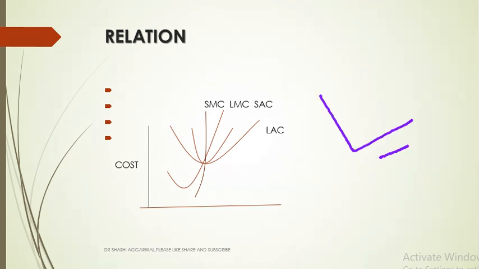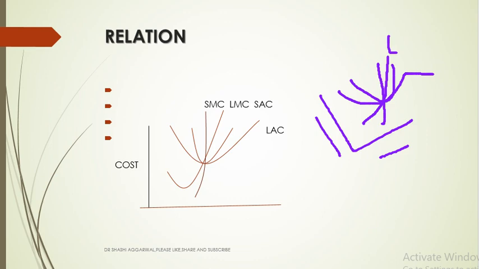Here we take the output, here we take the cost, and here this is the LAC and this is the short run average cost curve. So this is the SMC and this is the LMC. This is the long run average cost curve and this is the short run average cost curve. This is the long run marginal cost and this is the short run marginal cost, and here all are equal. And if we produce up to this level, as we see, the LMC is more than the short run marginal cost.